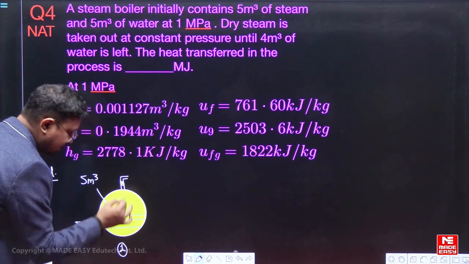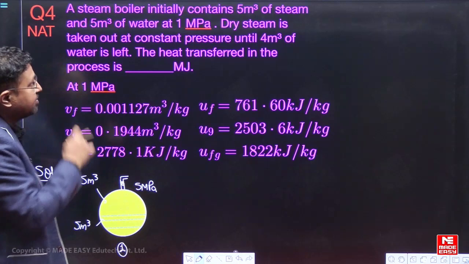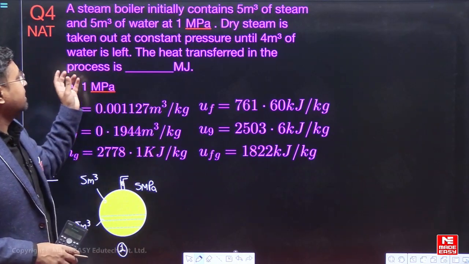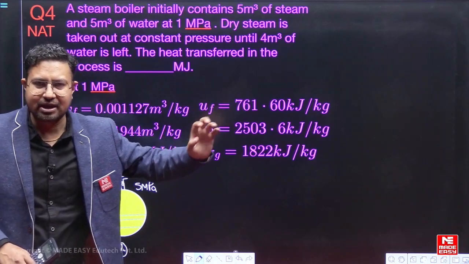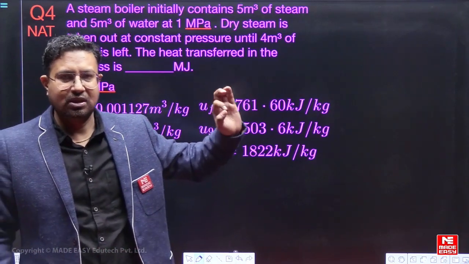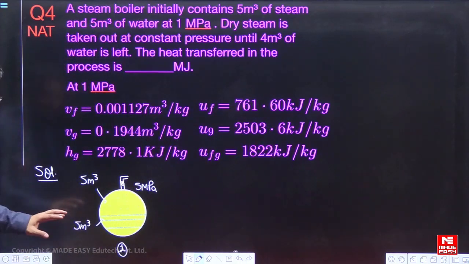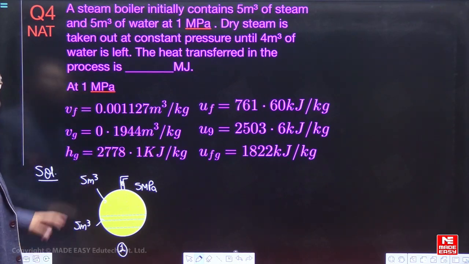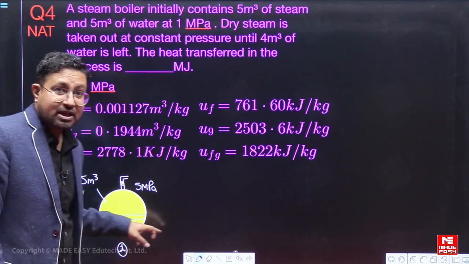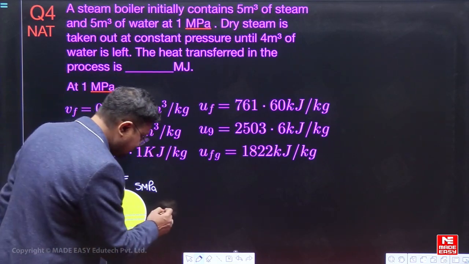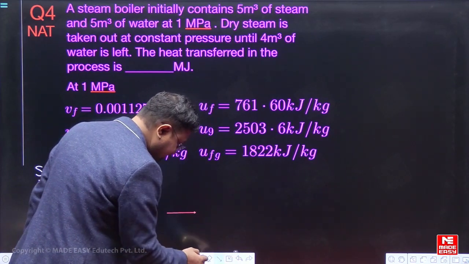This is situation 1 और प्रेशर कितना है? प्रेशर है 1 megapascal. अब क्या किया जा रहा है? Dry steam is taken out at constant pressure. तो प्रेशर तो कांस्टेंट रहता है, ड्राई स्टीम बाहर निकालते हैं. ड्राई स्टीम का मतलब क्या है? With dryness fraction 1, मतलब there is no liquid that is going out, right? So कोई liquid बाहर नहीं जाएगा, the steam will go out until 4 meter cube of water is left. अब इसमें water कितना बचता है? 4 meter cube water बचता है. So from here we move forward, हम आगे बढ़ते हैं and we reach a stage.